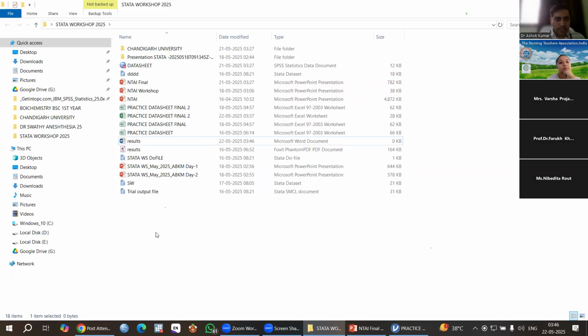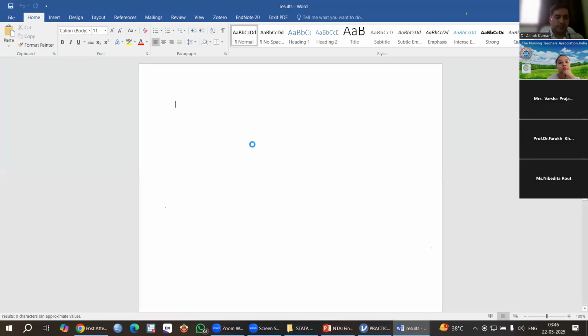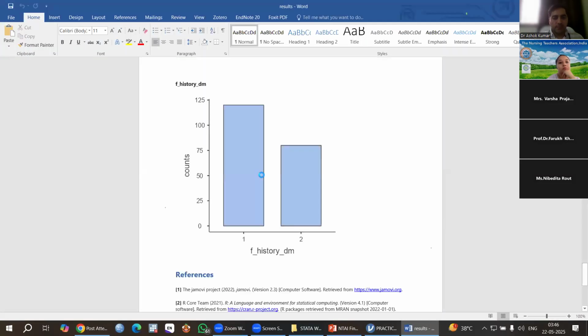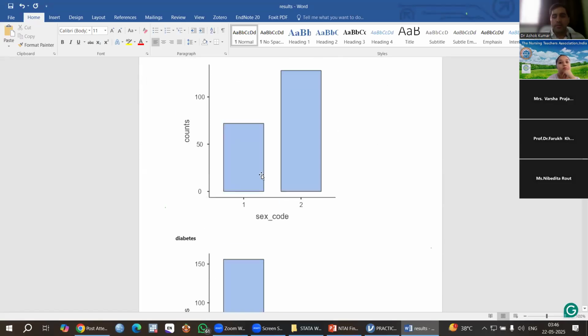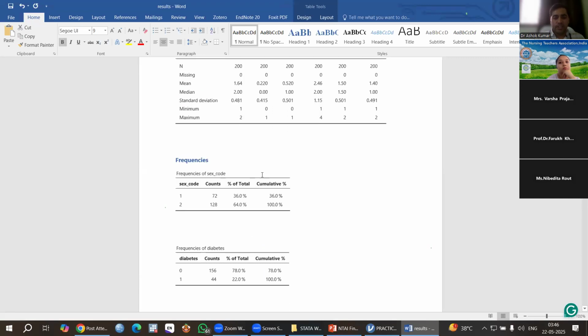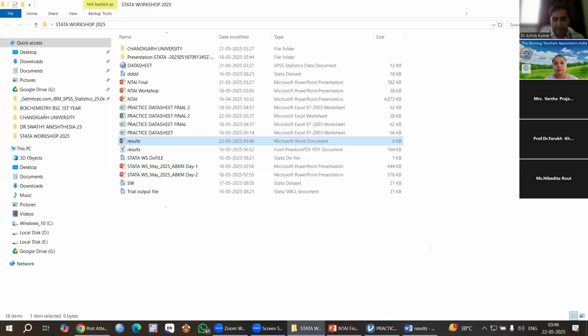Then in the result, if I want to save, I can paste here. I can get these, and then I can use it for my article or thesis. Okay, so it's very easy software. Now,